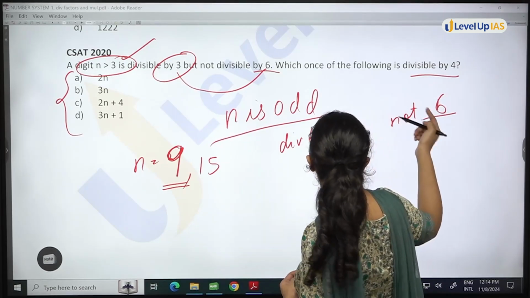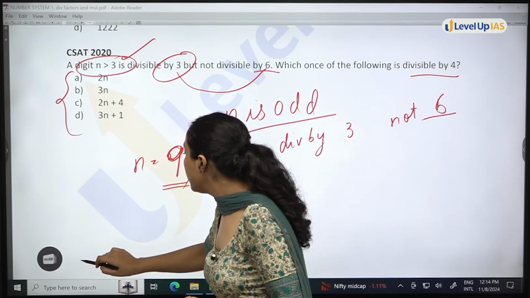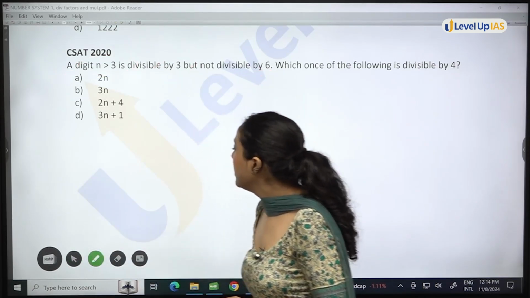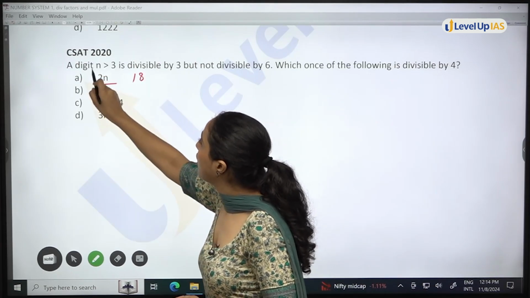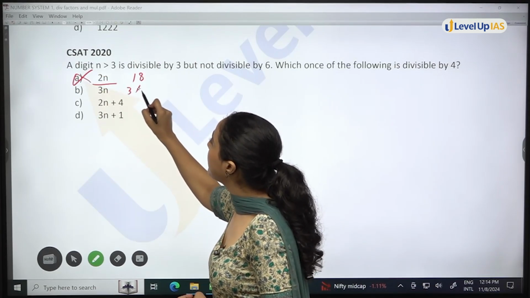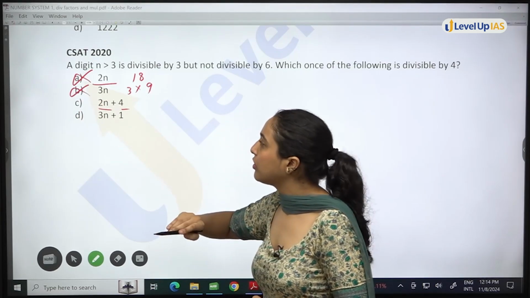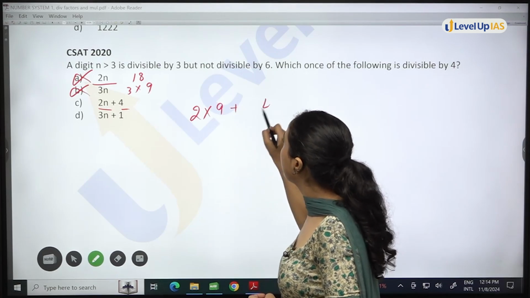You have to check which one of the following will be divisible by 4. If I take n as 9, option 1 will be what? Option 1 will be 2 multiply 9, 18, not divisible. 3 multiply 9, not divisible. 2n plus 4. This means 2 multiply 9 plus 4.